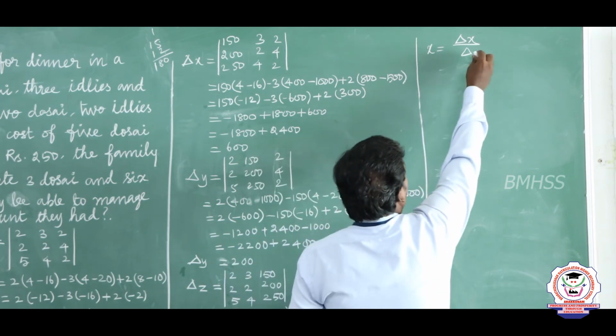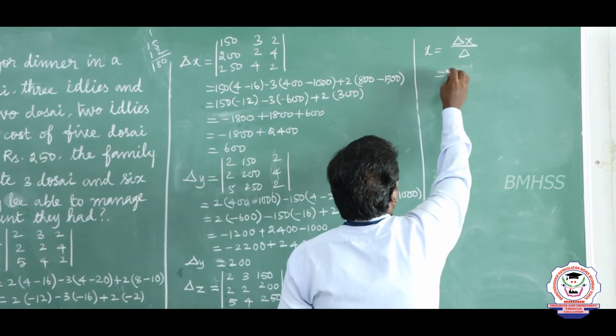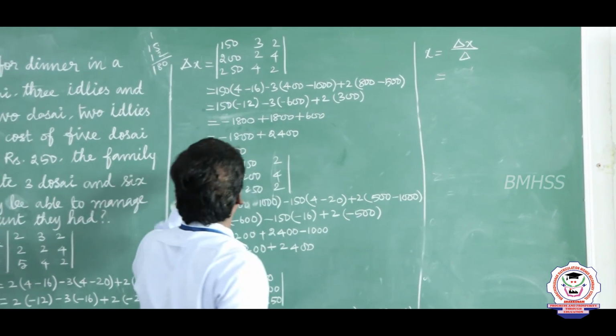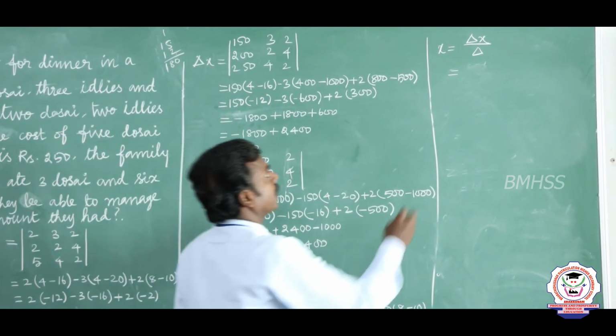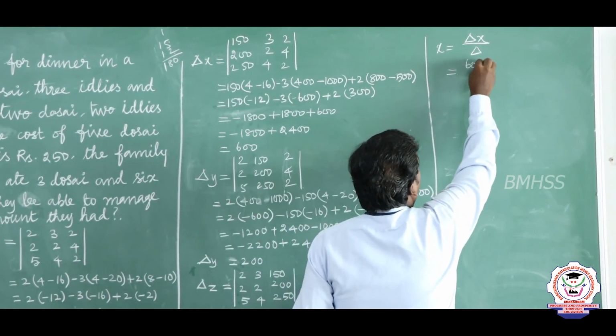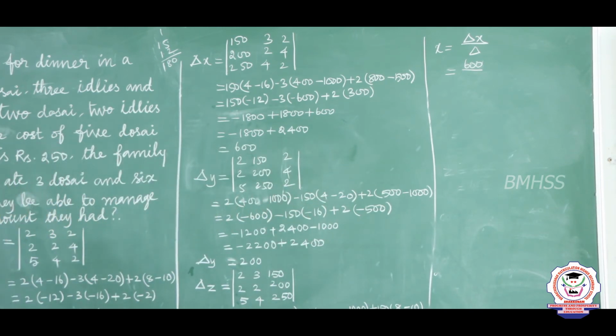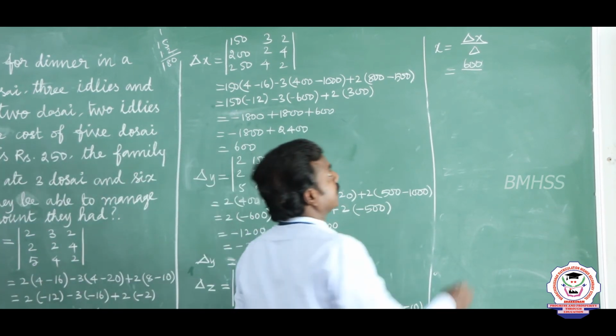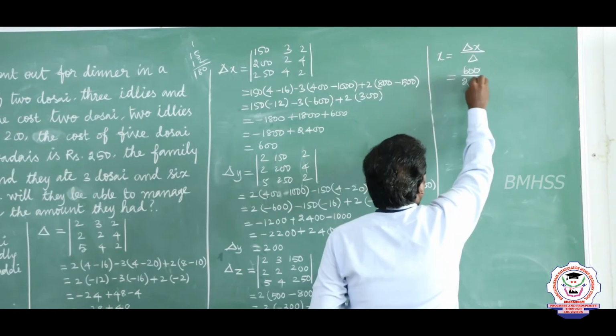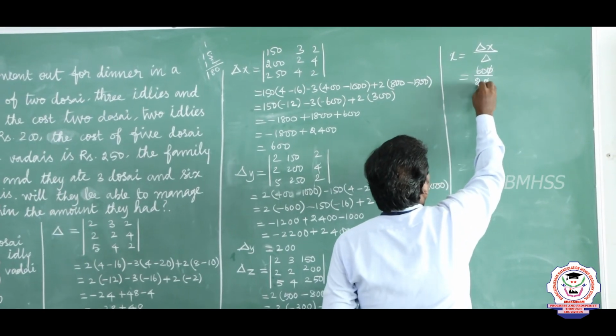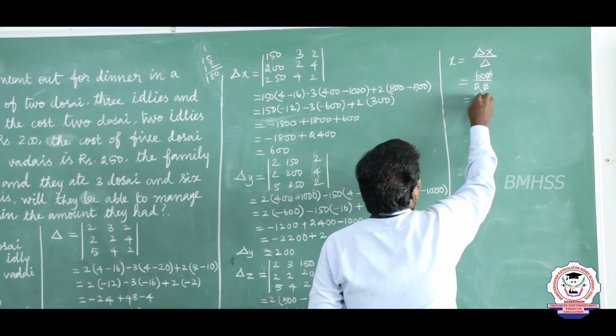So x is equal to del x by del. What is the value of del x? Del x we have found, that is 600. So 600 divided by the value of del is what? The value of del is 20, del x is 600. So 600 by 20. After the cancellation, 30 times.